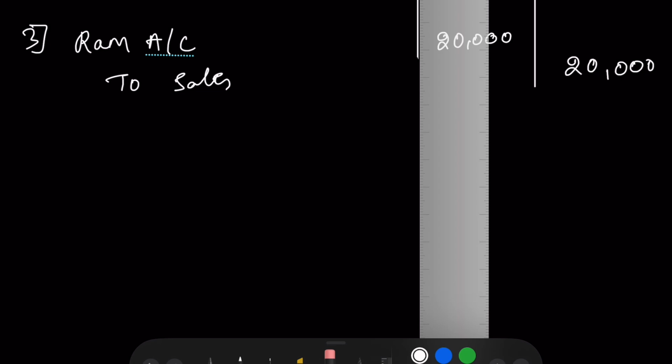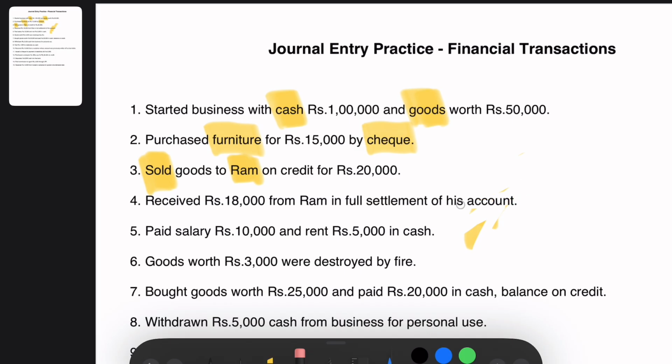Right? So this is your third transaction. Let's take the fourth transaction. Received rupees 18,000 from Ram in full settlement of his account. So 18,000 rupees has been received here. From whom is it received? Ram. So there is a personal account that is getting affected. Ram is a personal account.